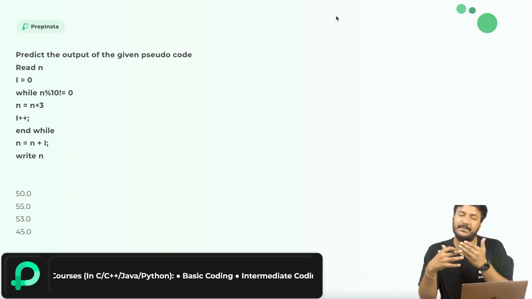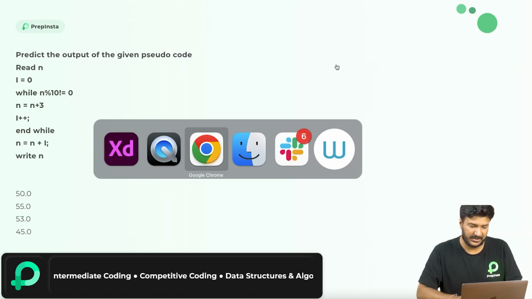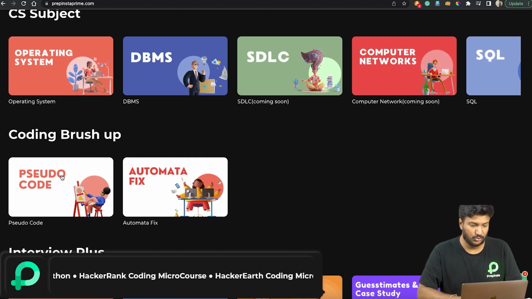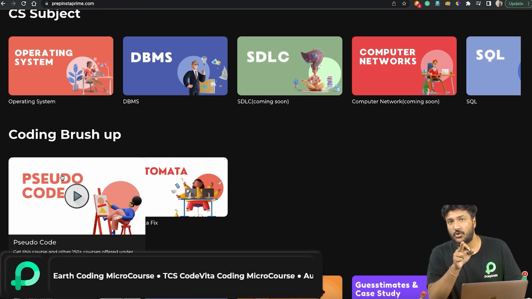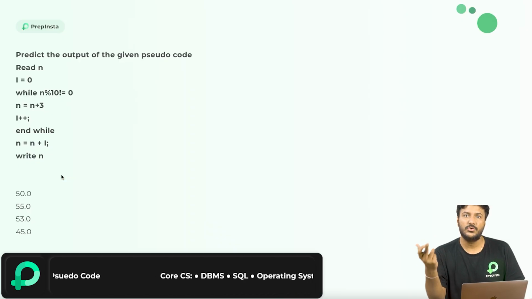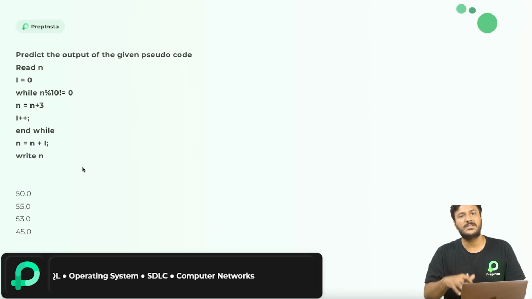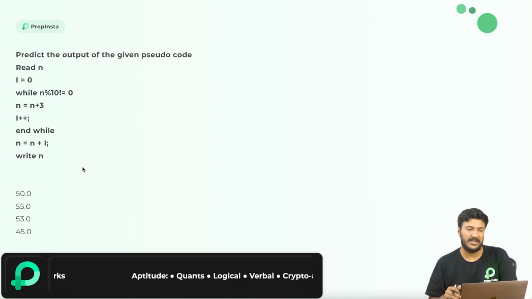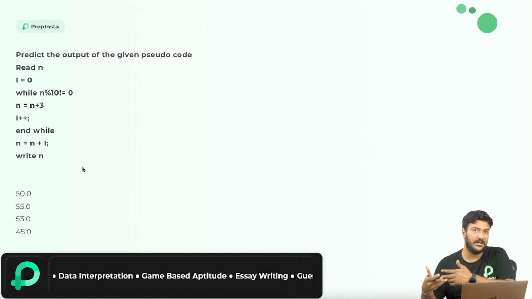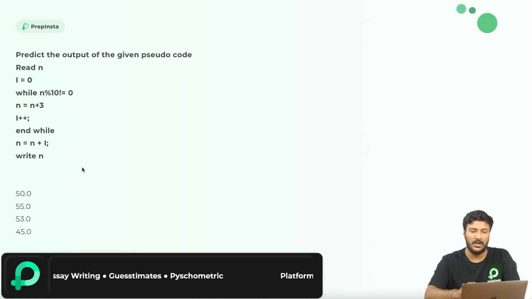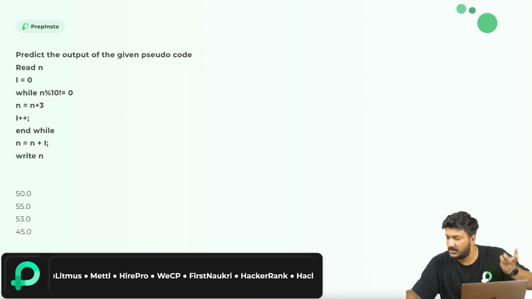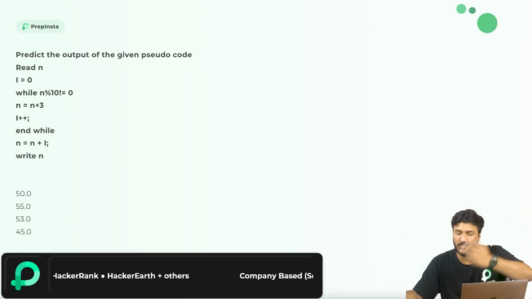That needs confidence, which is why on PrepInsta Prime we've created a separate course called pseudocode. Therein we show you the different types of questions and the tricks you can use to solve them, because those will be asked in practically each and every placement exam. Even when you switch companies after 2-3 years, they'll have an online pseudocode test. I'm good at pseudocode because I prepared for placements, and even after my job, while I was working as well.